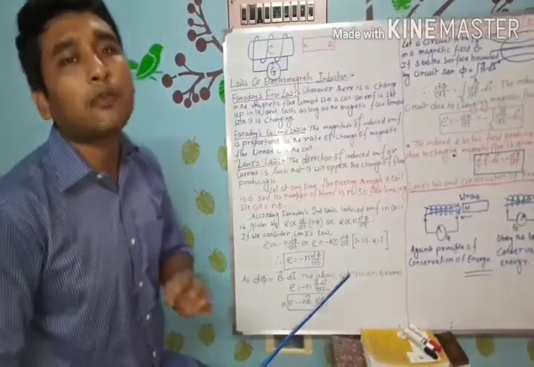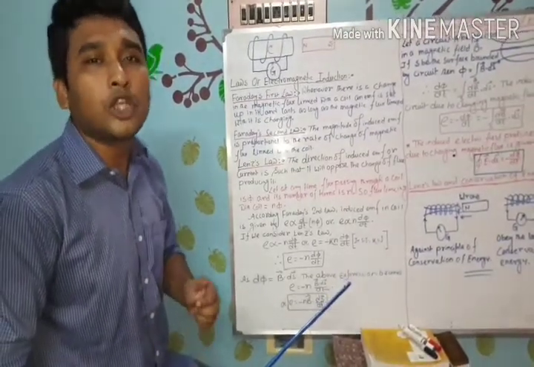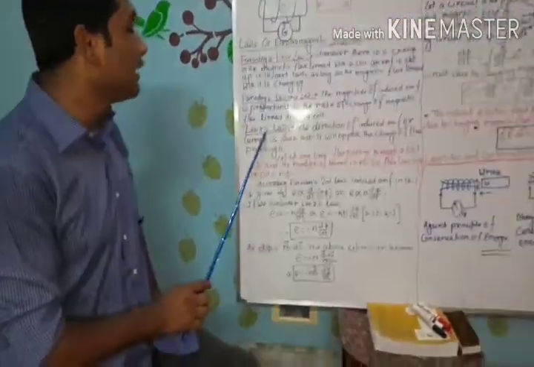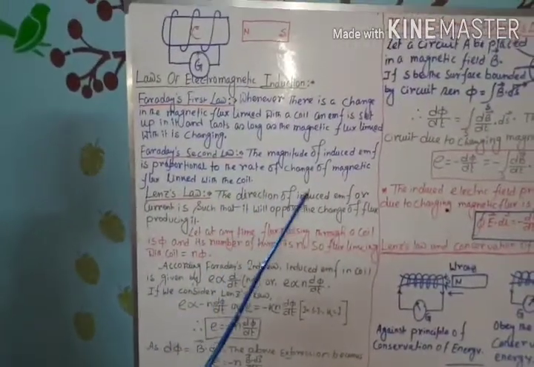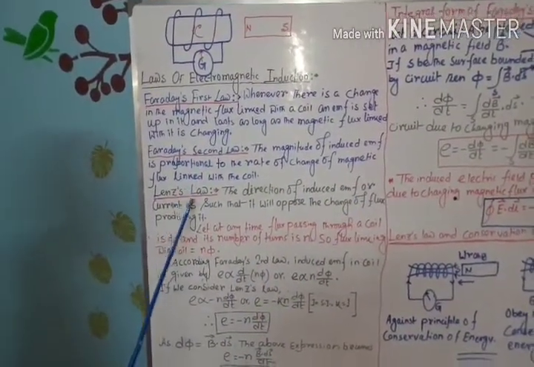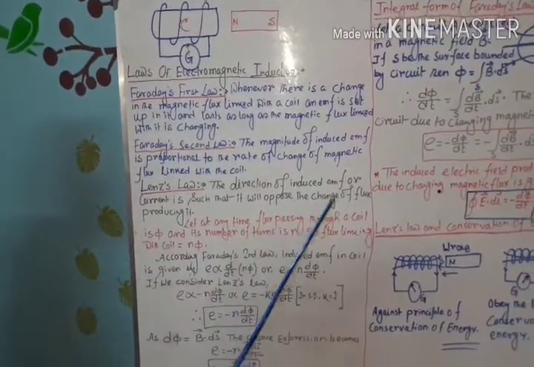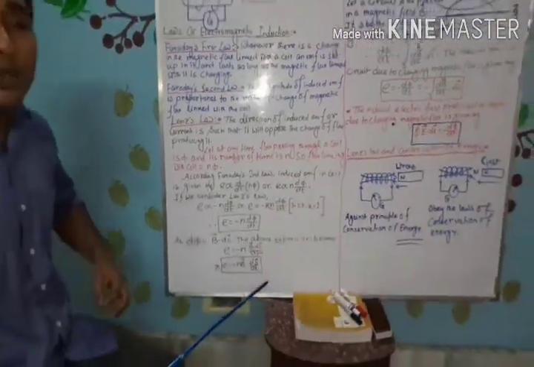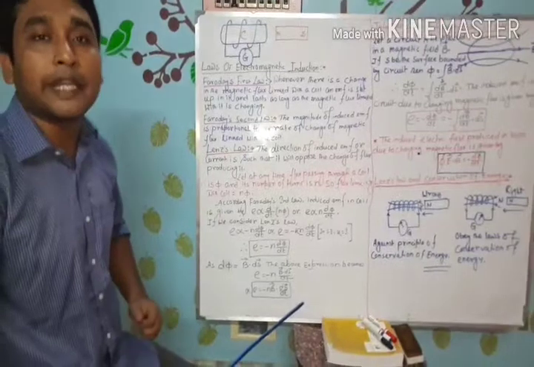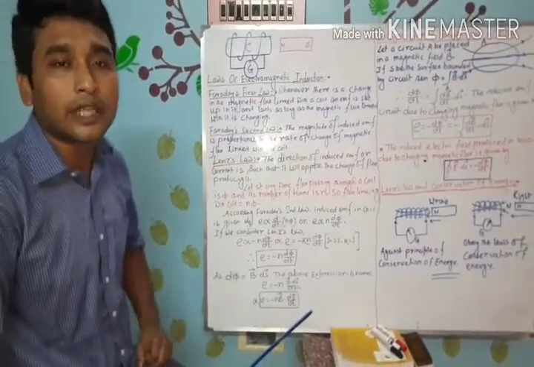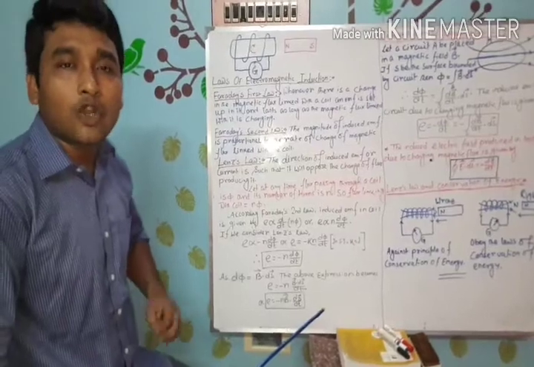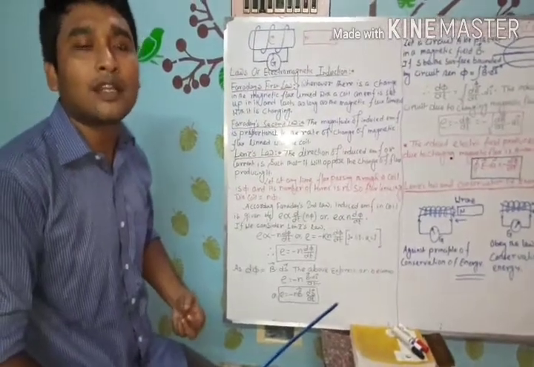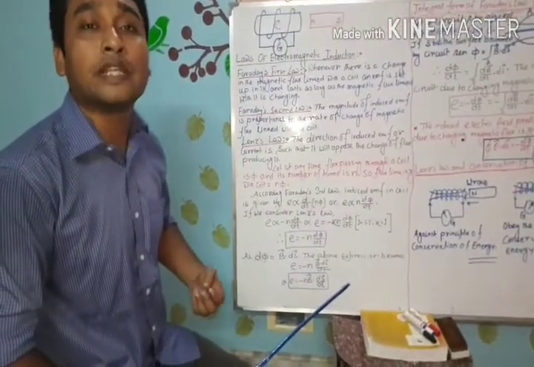To derive that formula, you have to know another important law of electromagnetic induction, known as Lenz's law. Now see the statement of Lenz's law: the direction of induced EMF or current is such that it will oppose the change of flux producing it. Therefore, according to Lenz, we can predict the direction of induced EMF or current in a coil or circuit. The EMF is induced in such a way that it opposes the change of flux producing it.